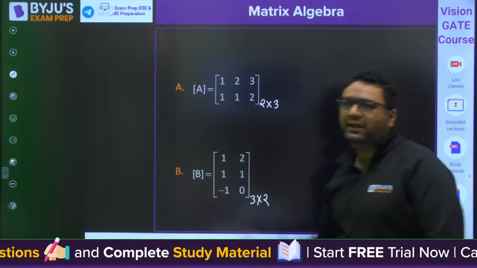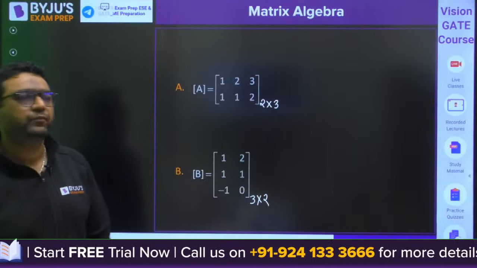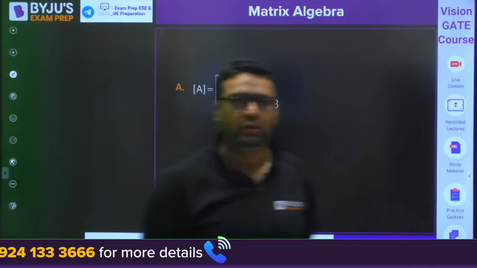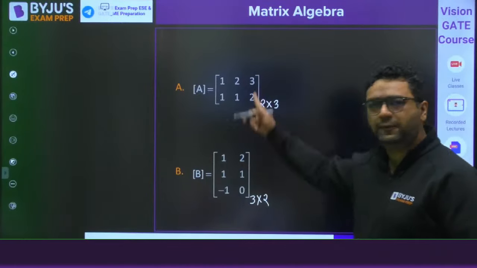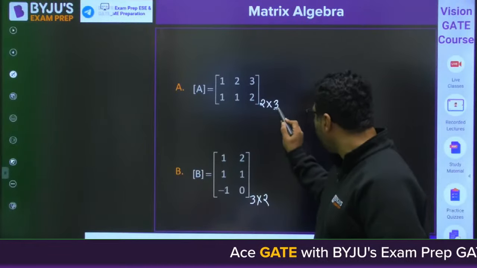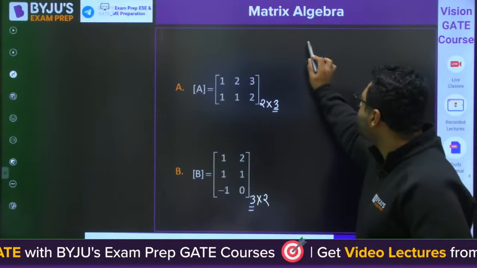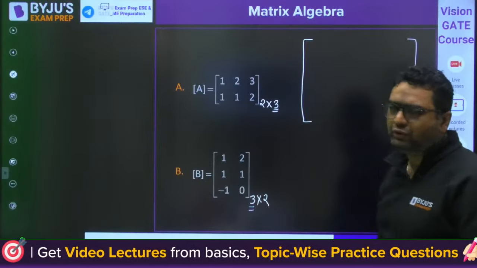First of all, tell me, is A cross B, A multiplication B, possible or not? It is possible, yes, because the number of columns of A is equal to the number of rows of B. Now, my dear, first of all, I am showing you how we are going to do the multiplication. I know you are aware of how to do that.